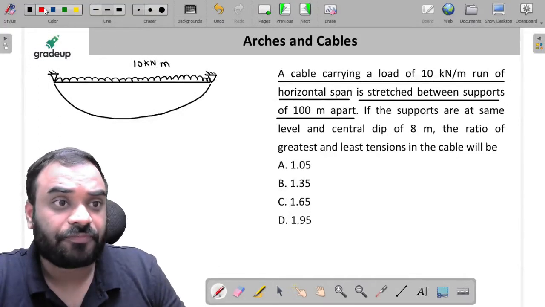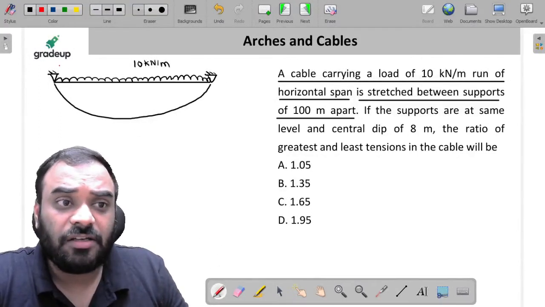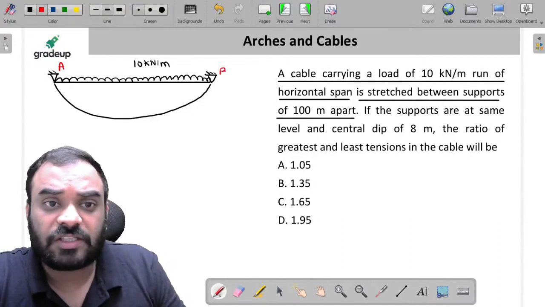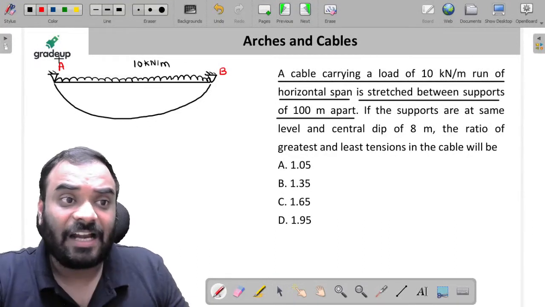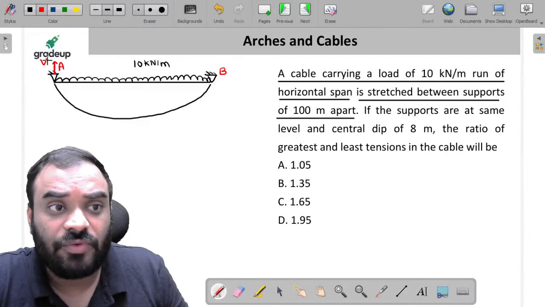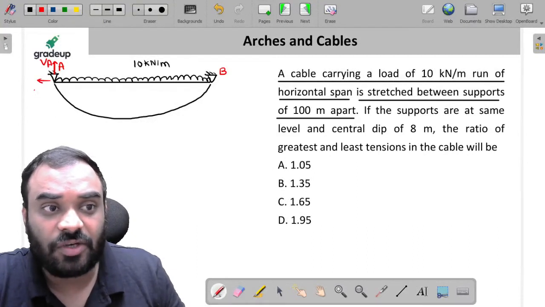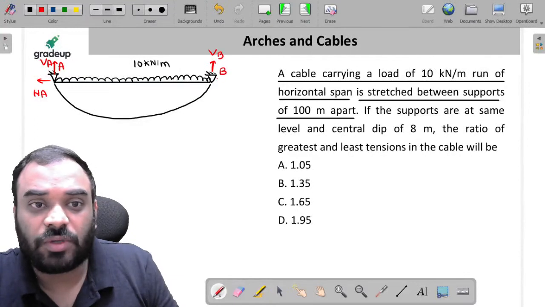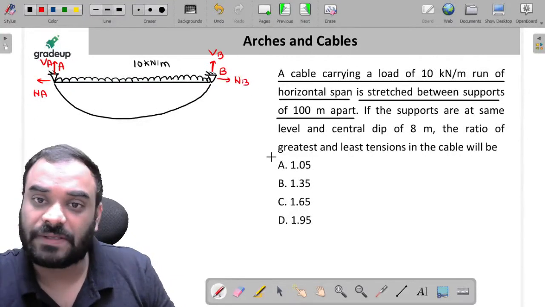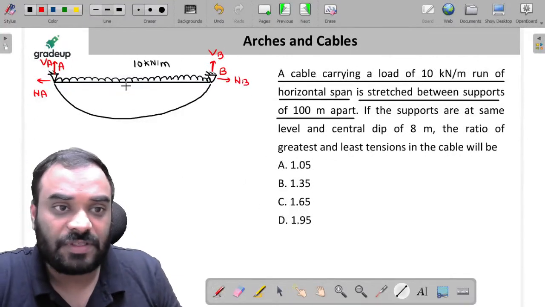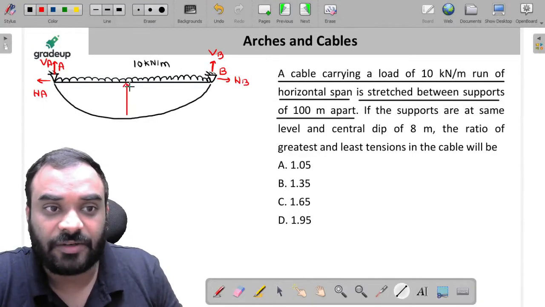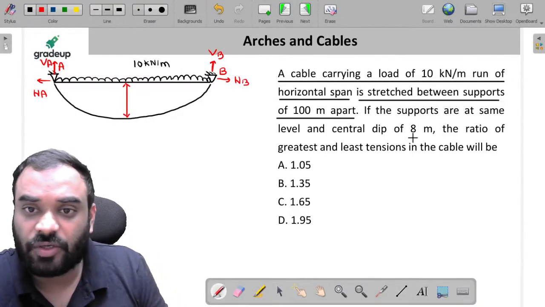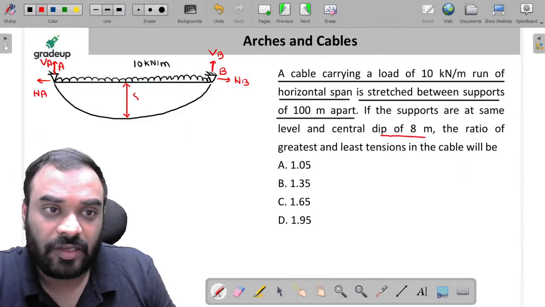Now, my dear friends, you know that let us suppose this particular support is A, this support is B. And the vertical reaction is VA over here and HA over here. Similarly, VB over here and HB over here. Okay, sir. Now the central depth which is given to us as 8 meter.